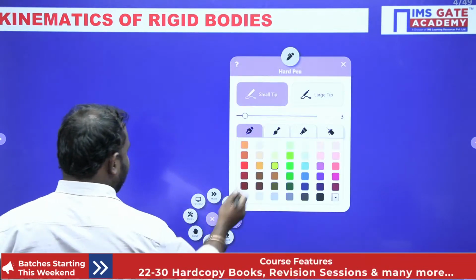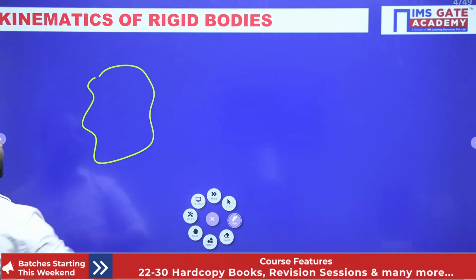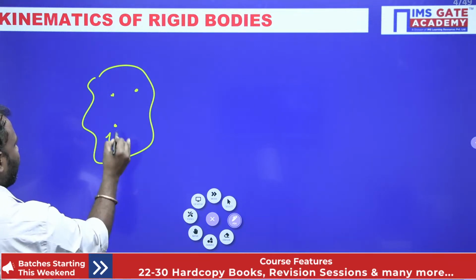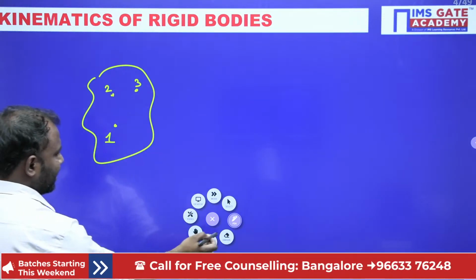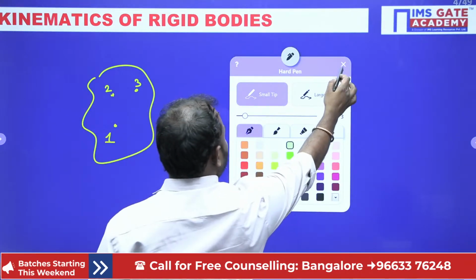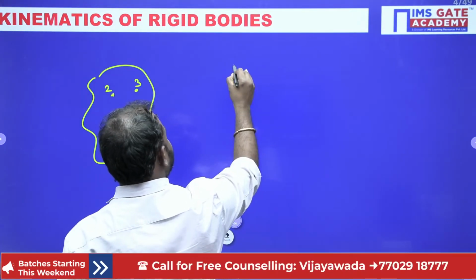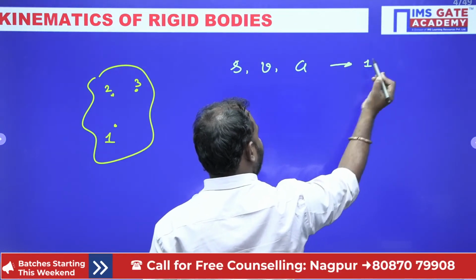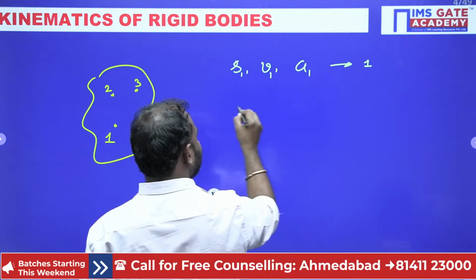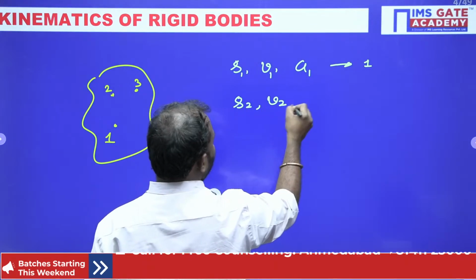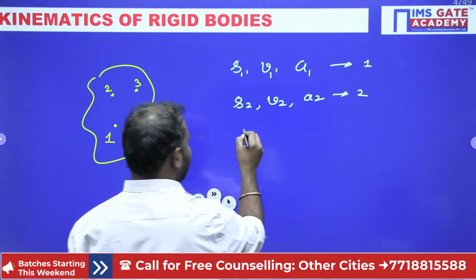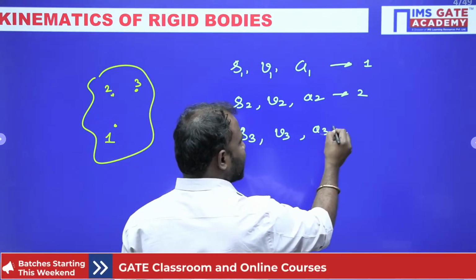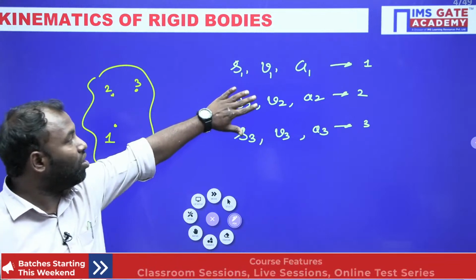Suppose this is one rigid body. In this rigid body, if I consider these particles, say this is particle 1, particle 2, particle 3, like that. Now the displacement, velocity and acceleration for particle 1 are S1, V1, A1. Similarly S2, V2 and A2 for the second particle. Then the displacement, velocity and acceleration of the third particle, right? So all these are different.